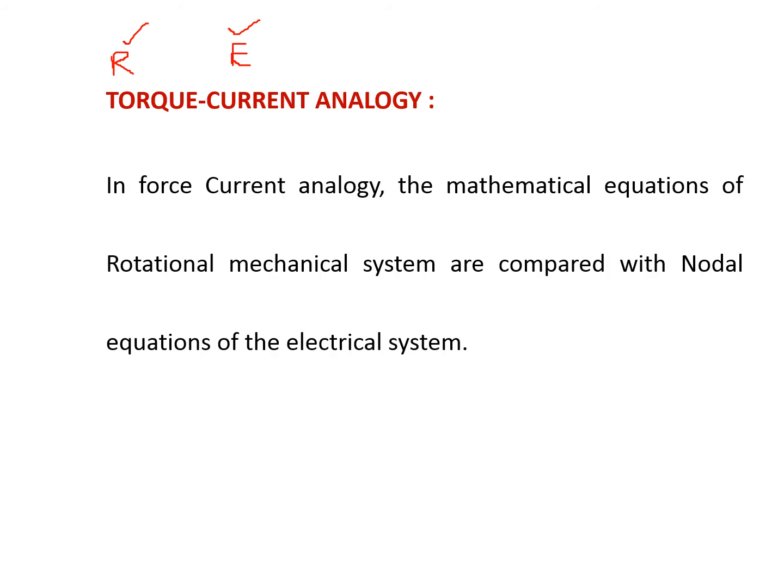Coming to torque current analogy, this analogy gives the analogy between mechanical rotational system and parallel electrical system. Means we are going to get the analogy between the rotational mechanical system and the parallel electrical circuit. For getting this analogy, we are going to compare the mathematical equations of the rotational system with the nodal equations of the electrical system. By comparing the nodal equations of the electrical system and the mathematical equations of the rotational mechanical system, we are going to get the torque and current analogy.